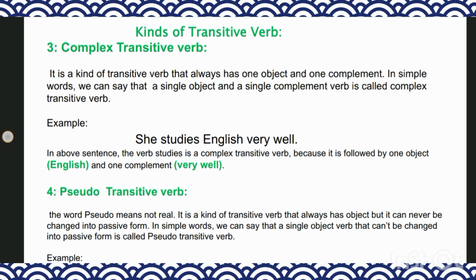In simple words, we can say that a verb with a single object and a single complement is called a complex transitive verb.